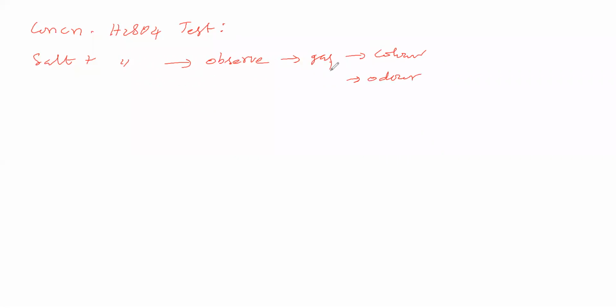If there is no observation, then you have to warm the contents and observe the gas color and odor. So we now have an idea how to do this test in concentrated sulfuric acid and how to observe. If gas is obtained, one possibility is colorless, another possibility is having color. What colors are possible that we will see? One is reddish brown.